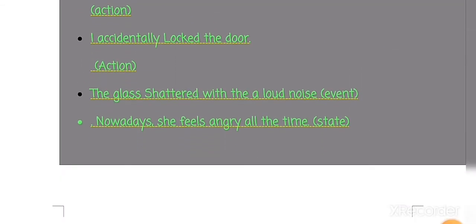I accidentally locked the door. Okay, so I accidentally locked the door again shows an action. Then the next says the glass shattered with the loud noise. Okay, here the glass shattered with the loud noise is an event. There is no action, so this is an event, because the glass shattered with the loud noise, an event happened due to the breaking of the glass.